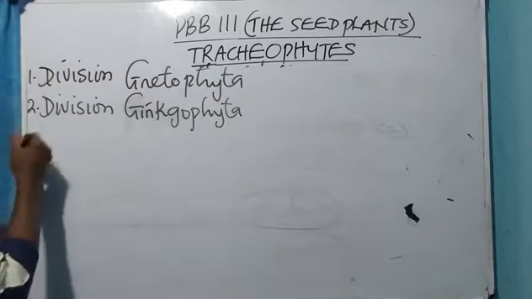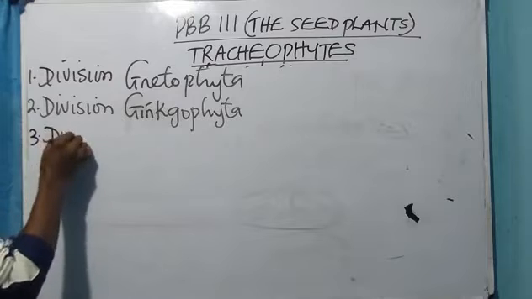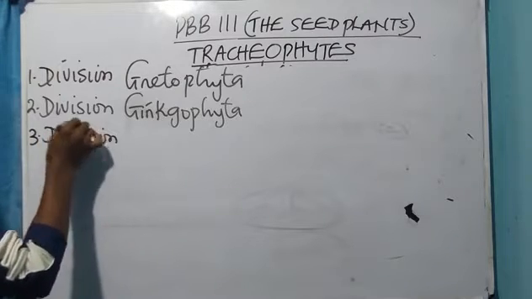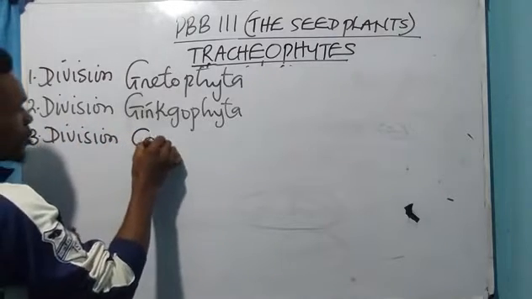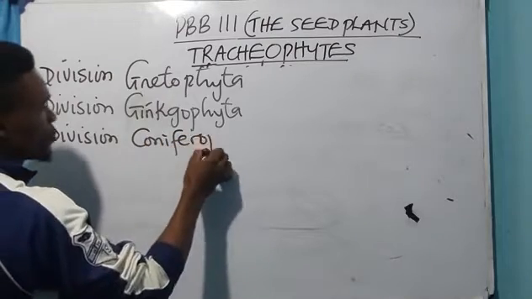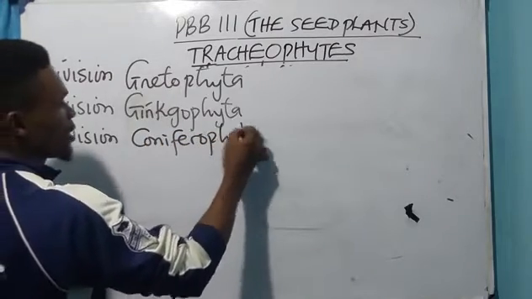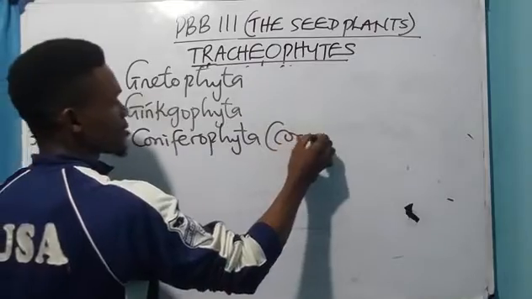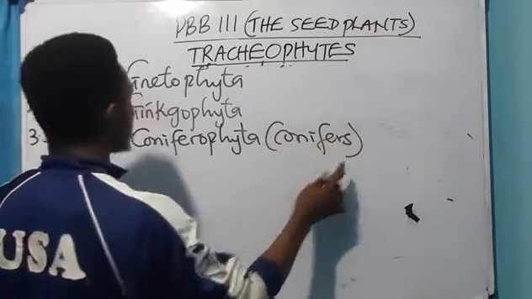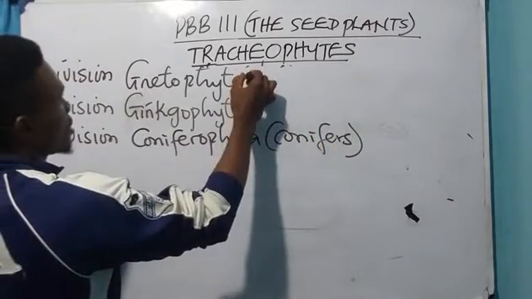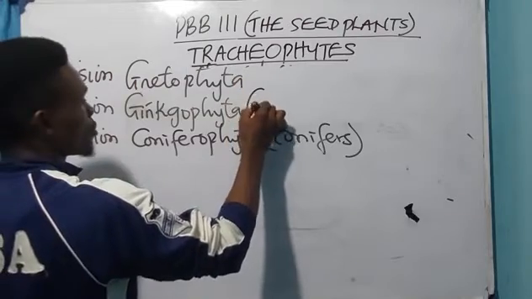And number three, we have division Coniferophyta. These are the conifers. And these ginkgos are called what?